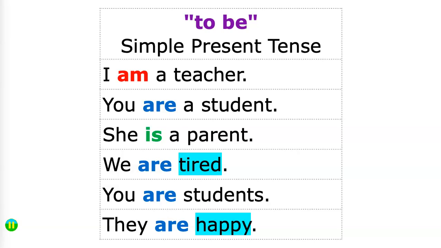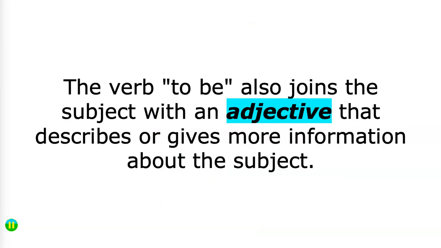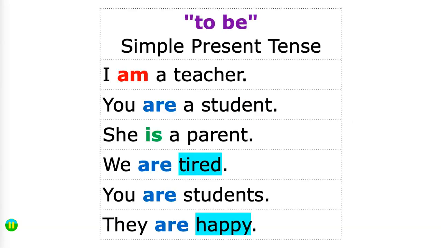Now look at these highlighted words. We are tired. They are happy. The verb to be also joins the subject with an adjective that describes or gives more information about the subject. Let's go back again. We are tired. Tired gives us more information about the subject, we. They are happy. Happy describes the people who we've identified as they.